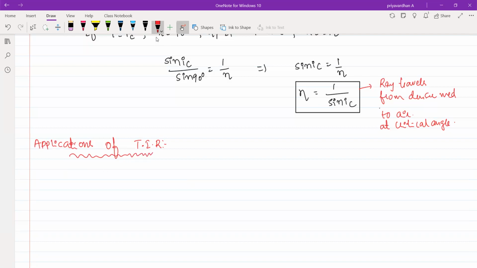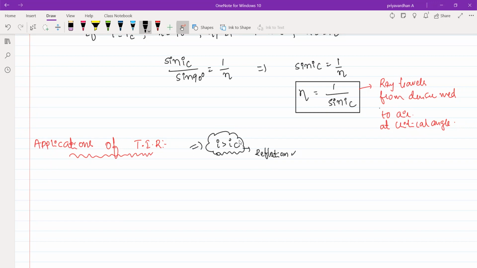You always know that by any chance if the incident angle is greater than the critical angle, then we can see that the ray is reflected instead of refraction. Reflection phenomena will take place instead of refraction. So we can clearly say that it is total internal reflection. At an incident angle greater than the critical angle only it will happen. Okay, fine. This we have taken earlier.